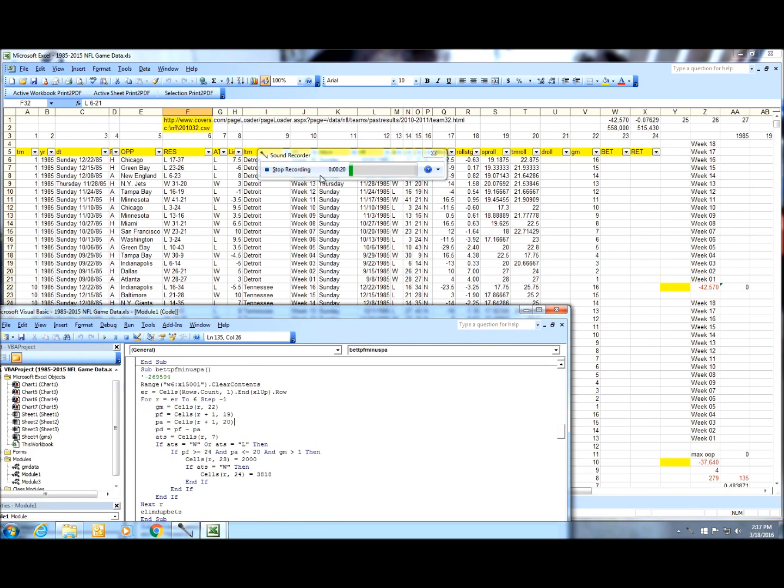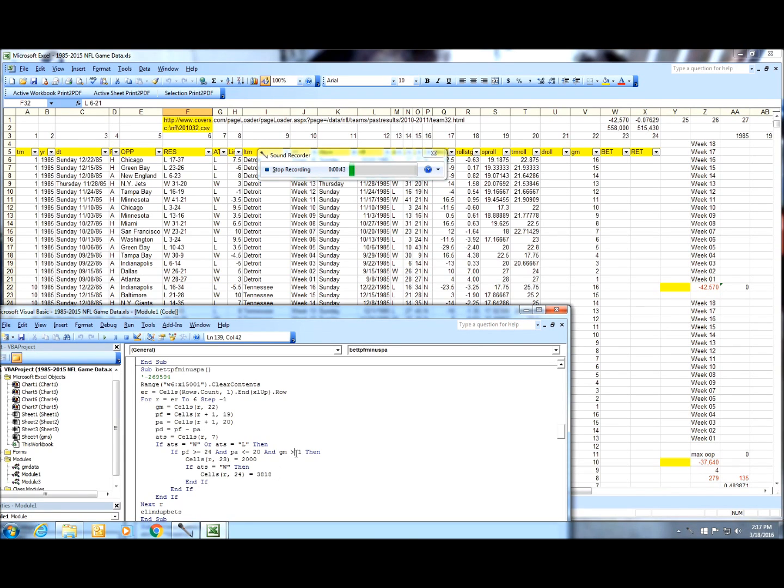But I've got a little script here, and here's all the game data. All I'm going to do is run this script. This script is basically saying if your average points for the season is greater than or equal to 24, and your points against are less than or equal to 20, and the game is greater than 1, so after the first game through the 16th game, go ahead and bet it. And if you win ATS, get your payback, right?